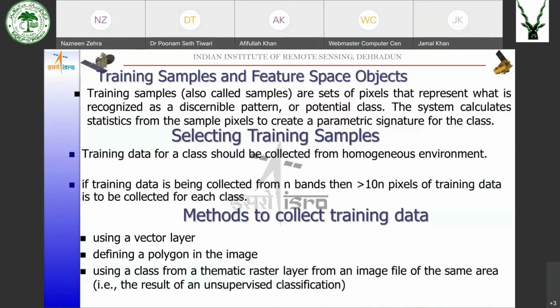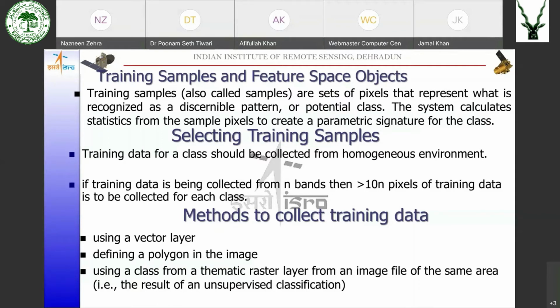The system calculates the statistics from sample pixels to create the parametric signature for the class. Now, we should always collect training samples from a homogeneous environment. That means if we are collecting it for water, then they should represent pure water. It should not happen that along with water, some pixels are for the soil also.